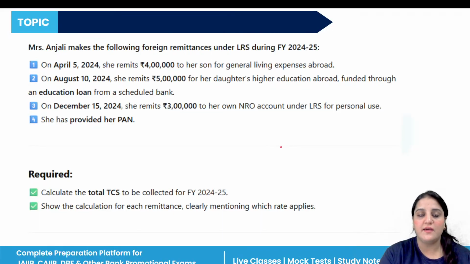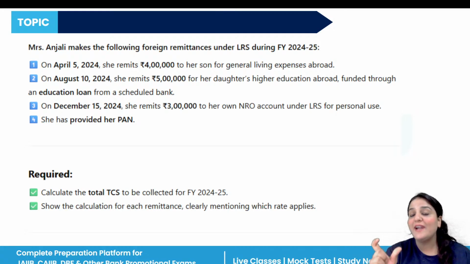So the question is here. Mrs. Anjali, first just understand the meaning of the question, what the question actually wants to say. That is a very important thing. Here the question says Mrs. Anjali makes the following foreign remittances under the LRS. We know that there is a specific limit under the LRS. So Anjali makes some foreign remittances under the LRS during the financial year 2024 to 2025.